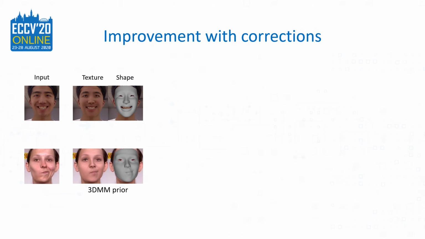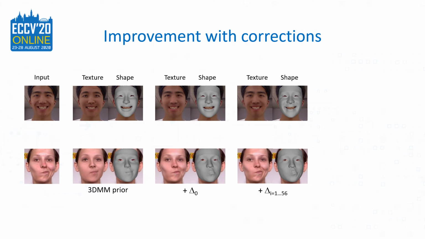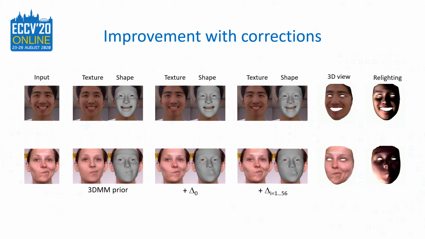We show that compared to using only the 3D prior, adding only one correction for the neutral blend shape already improves the face shape and texture. Adding correction for each of the expression blend shapes further improves the results. Our 3D reconstructed face is consistent from multiple viewpoints and can also be relighted.